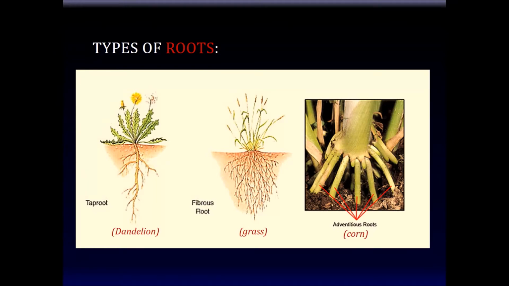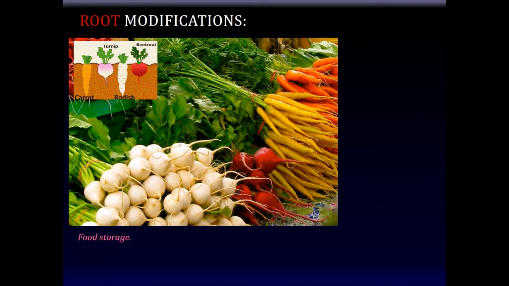And the third important type of root system is called the adventitious root system. For example, corn has this system, where there are some extra roots to anchor the plant and give more stability. So the three common types of root systems are the taproot system, the fibrous root system, and the adventitious root system.